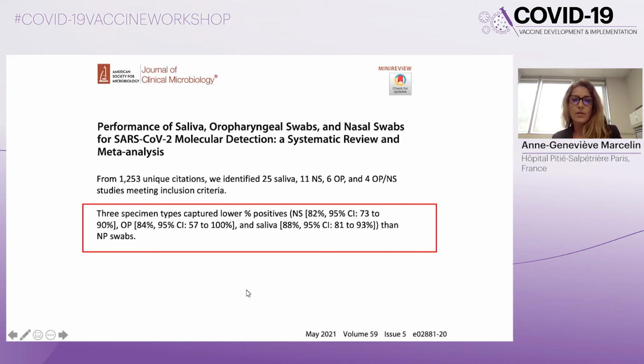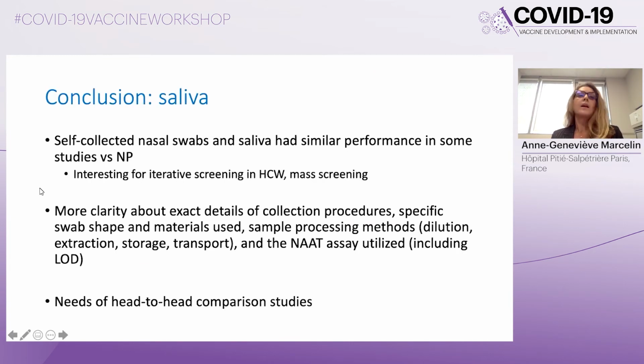So there is a lower sensitivity, but that remains quite good. So in conclusion, in some studies, the saliva showed a similar performance versus nasopharyngeal swabs. So it could be interesting, for example, for iterative screening in healthcare workers, but also in mass screening.